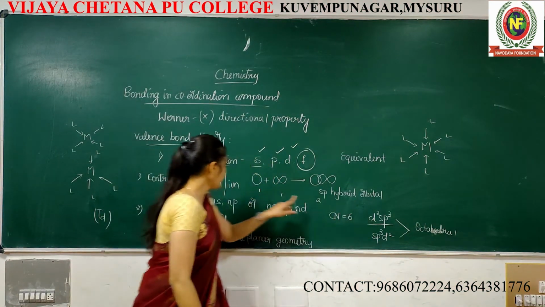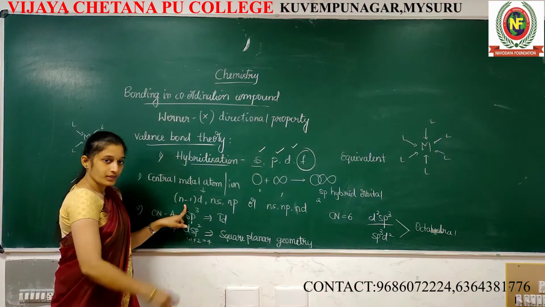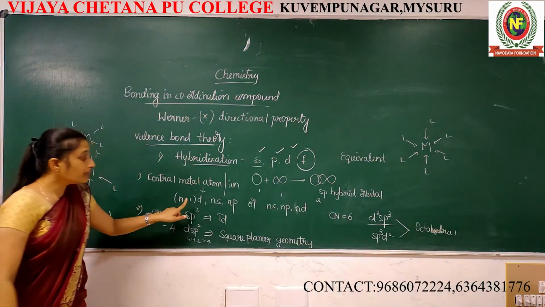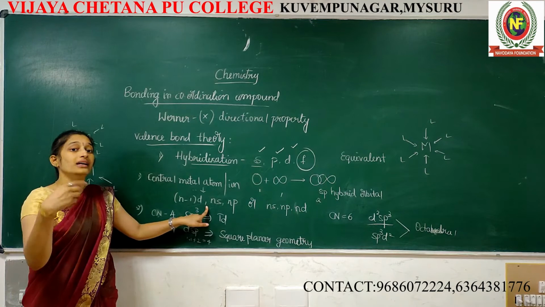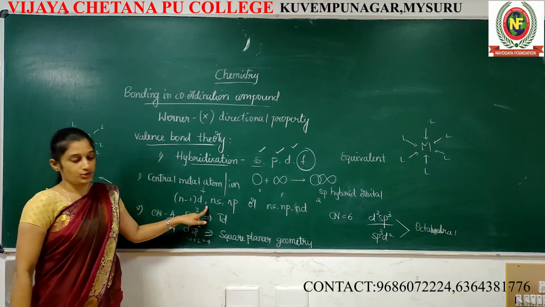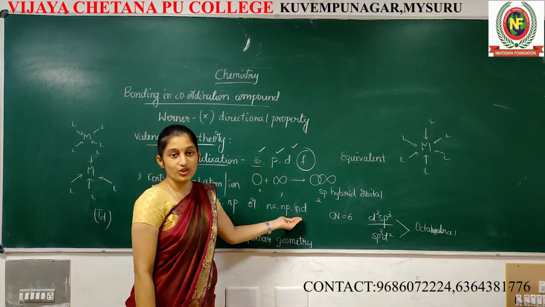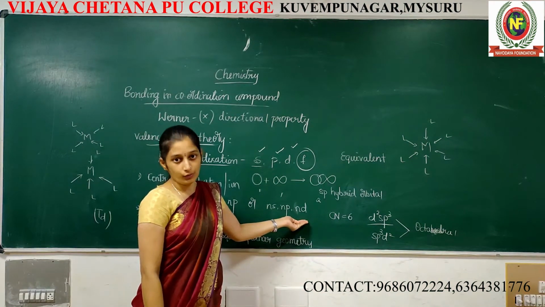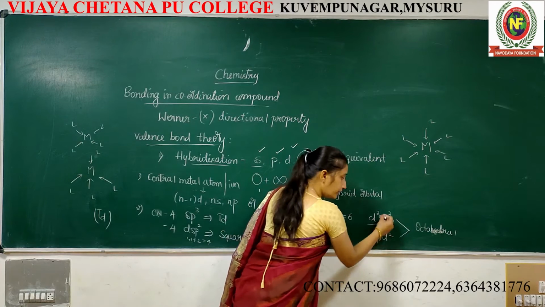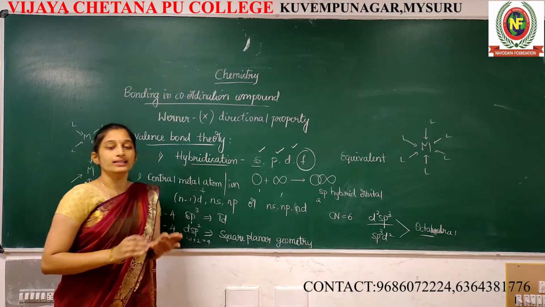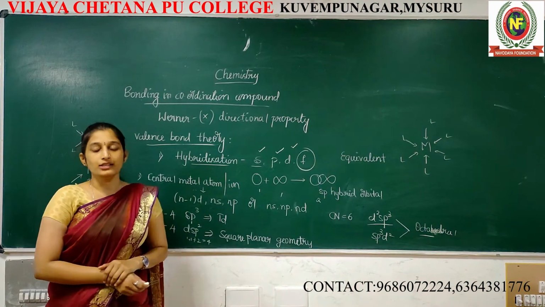If d is first, it means (n minus 1) d orbitals are involved in hybridization. If d is last, it means nd orbitals are involved. For both cases, the shape or geometry is constant, that is octahedral geometry.